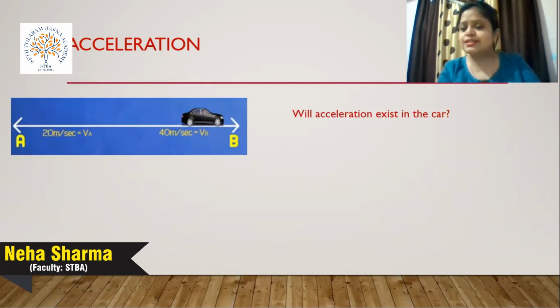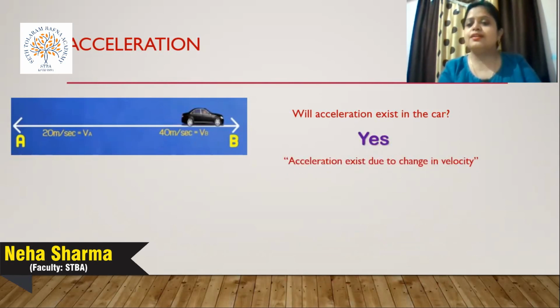Now, will acceleration exist in this car? Yes, because whenever there is a change in velocity, the magnitude of velocity changes. Initially it is 20, finally it attains 40. When this value changes, velocity changes, and in that case acceleration always exists.